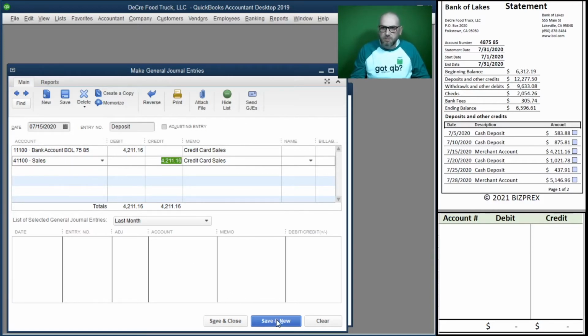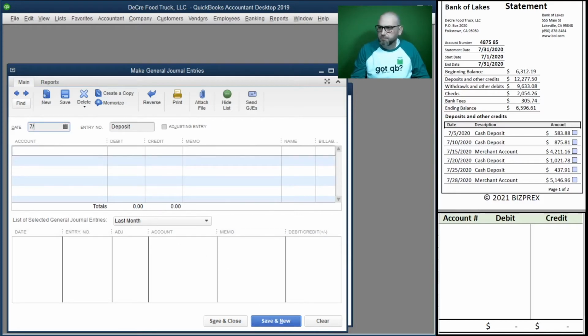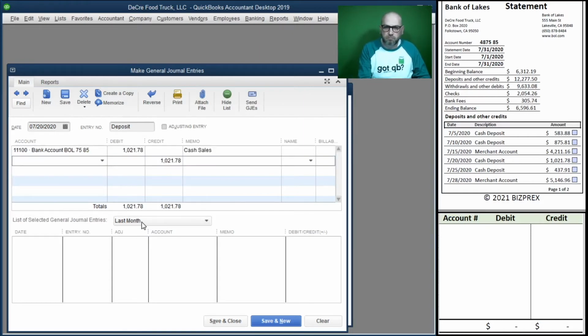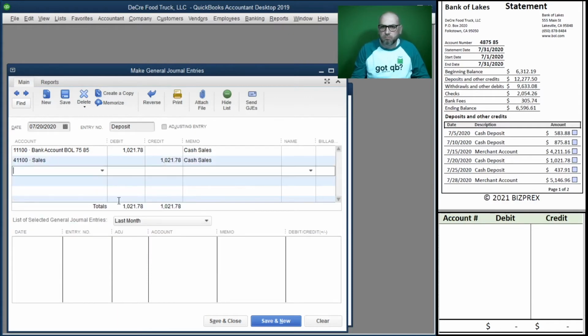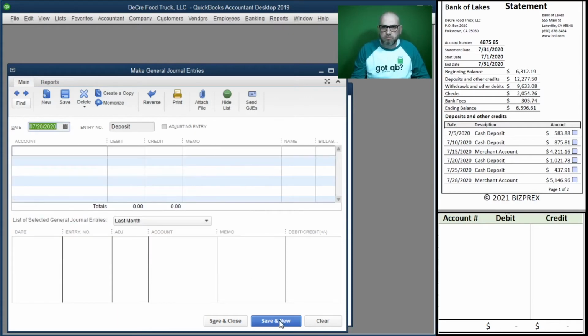That's kind of what we need to accomplish. Alright, another cash deposit.